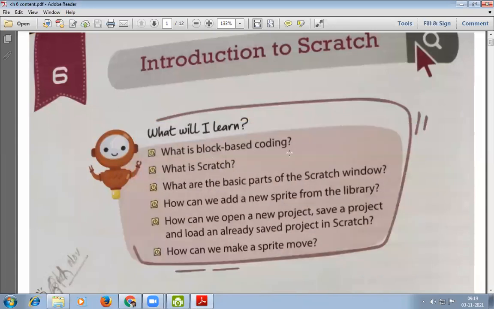What is block-based coding? What is Scratch? What are the basic parts of the Scratch window? How can we add a new sprite from the library? How can we open a new project, save a project, and load an already saved project in Scratch? How can we make a sprite move? So these are the things that we are going to learn in this chapter.